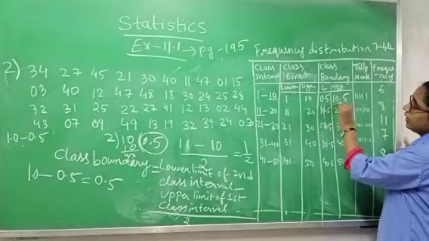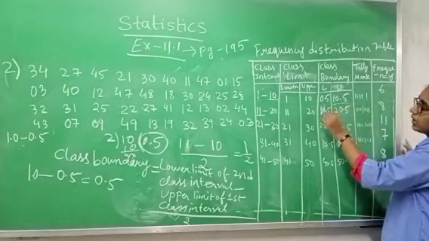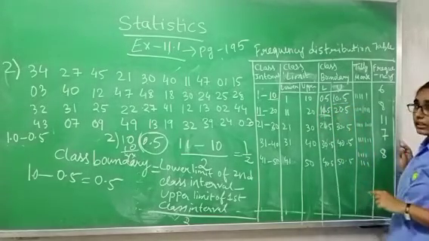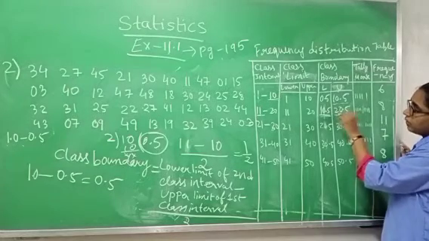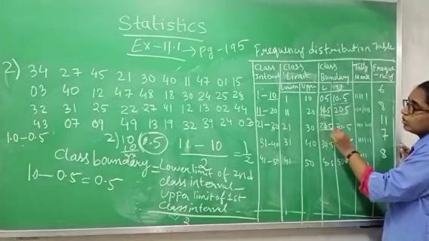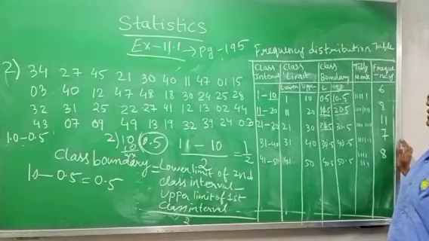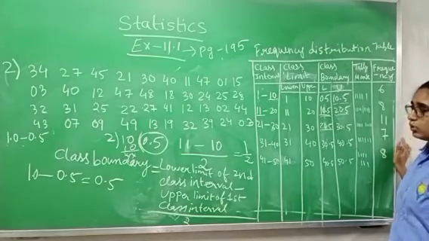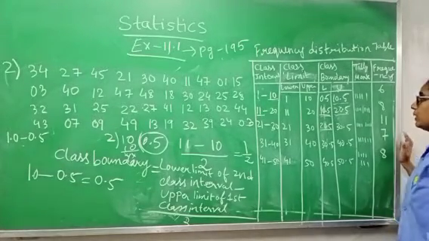Now you can see the upper limit of the first class interval is equal to the lower limit of the second class interval. The upper limit of the second class interval is equal to the lower limit of the third class interval. Okay, understood how to do this one? Practice this one properly.